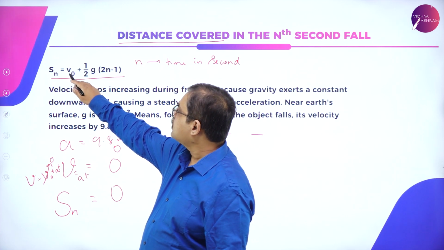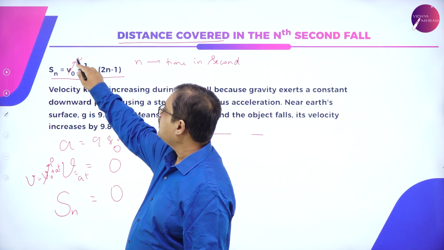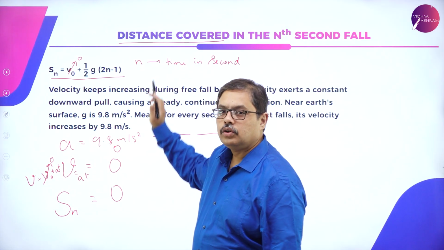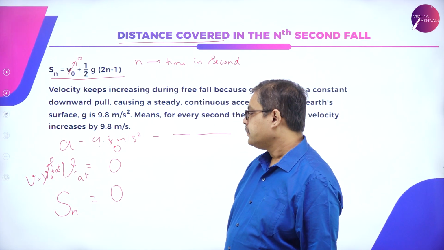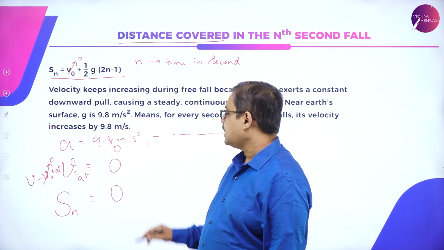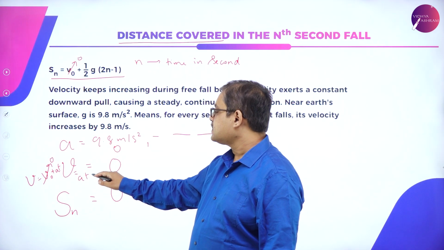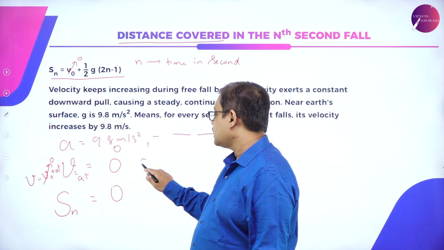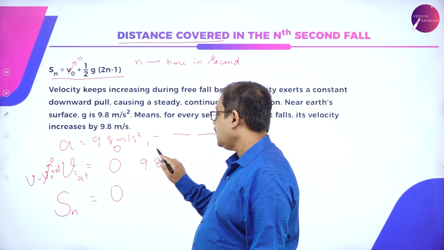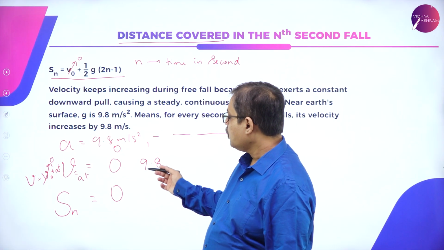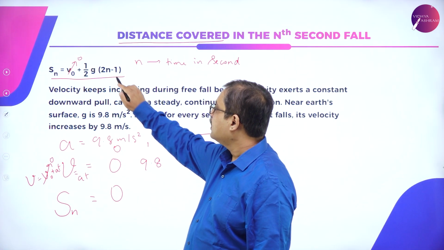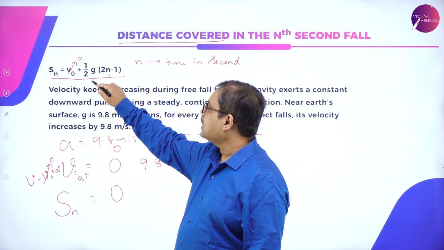Sn will be equal to, once again, v naught is 0 in case of a freely falling body, half g into 2n minus 1. So what will happen in the first second? In the first second, it is acceleration into time. Acceleration is 9.8. Okay. What happens to the distance traveled? n is 1, so this is 2 minus 1.